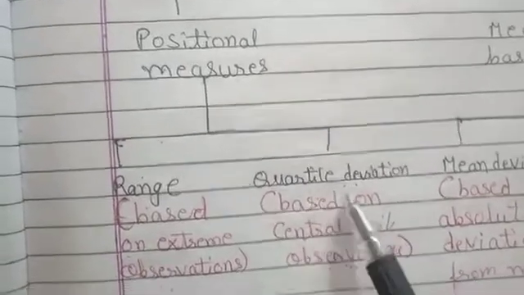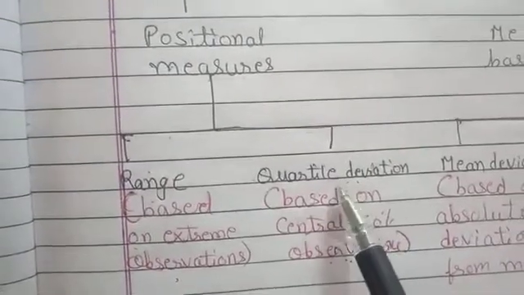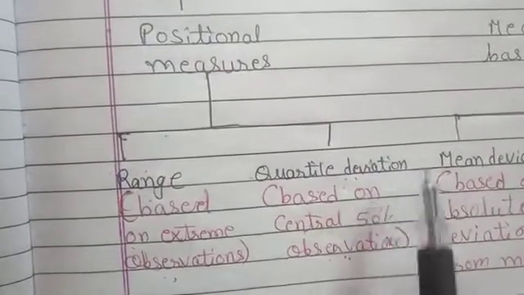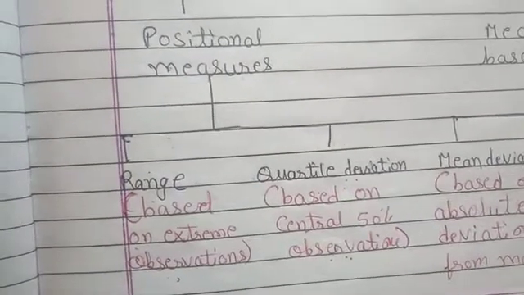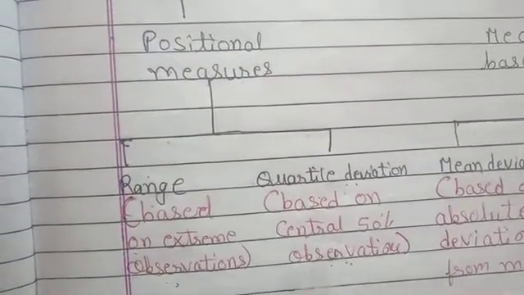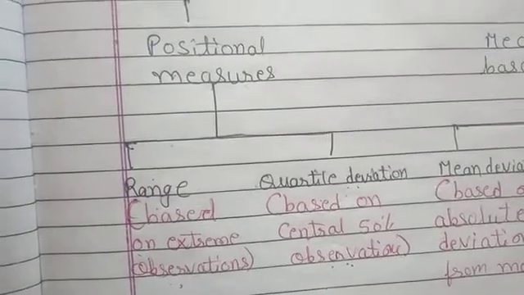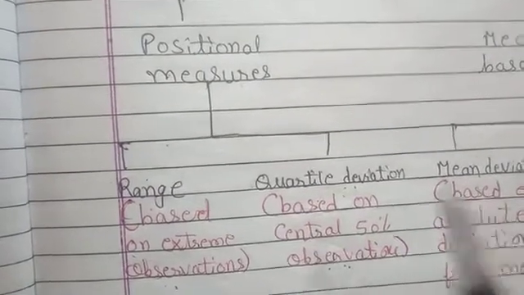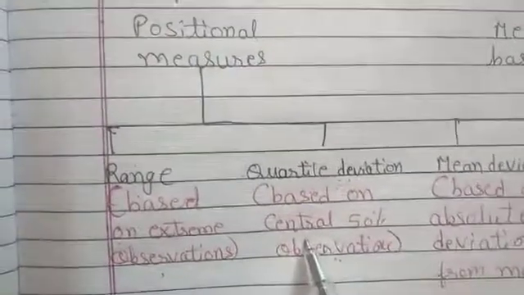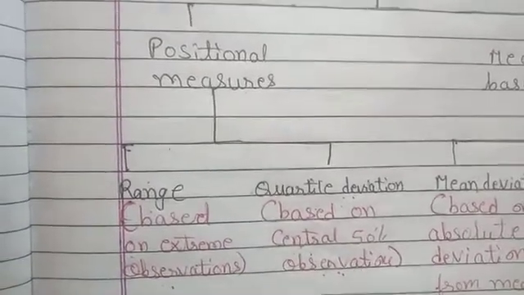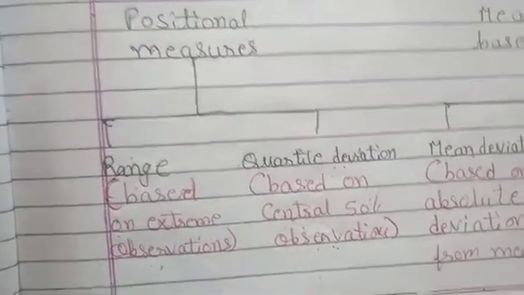Here we use Q1 and Q3 for the calculation, the middle 50% of the observations arranged in increasing order. The formula is Q3 minus Q1 divided by 2.